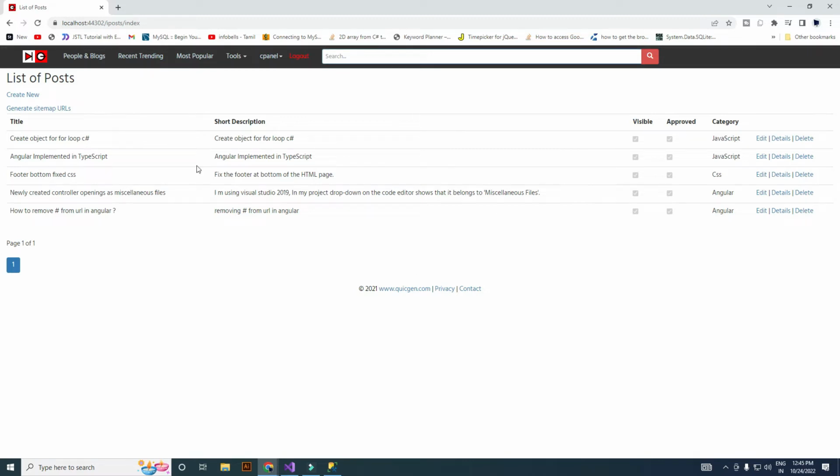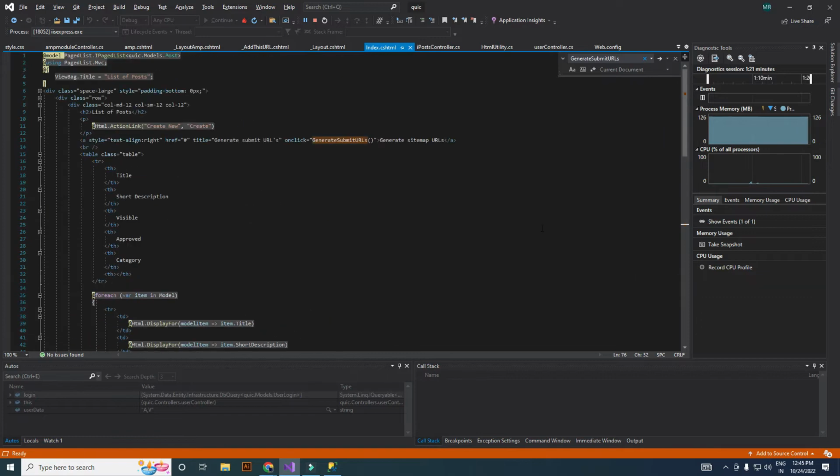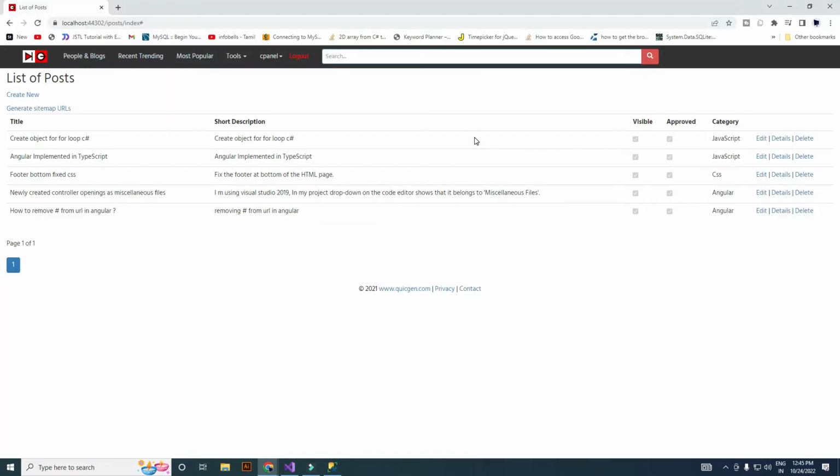Here this button click event generating the sitemap. Now I am going to replace it with a keyboard event. So I am going to remove the button. See, the button was removed.